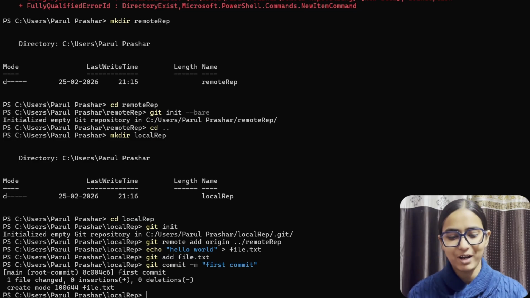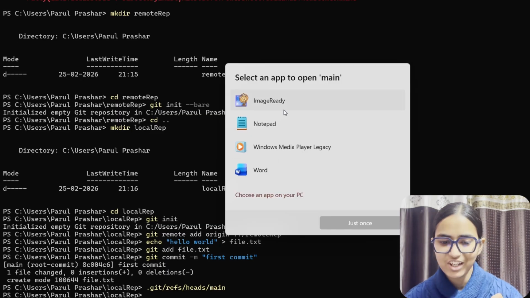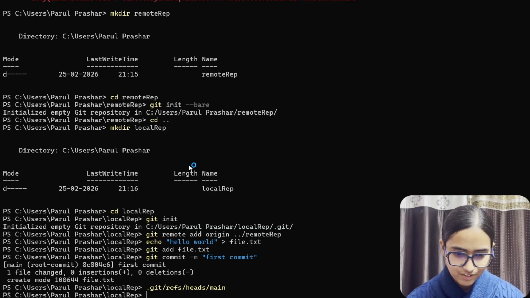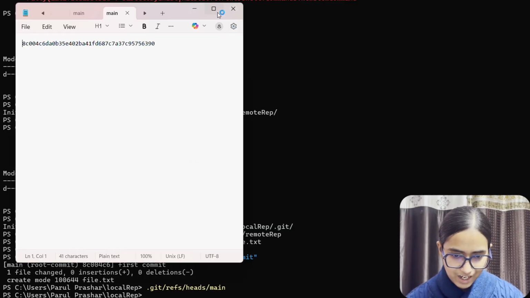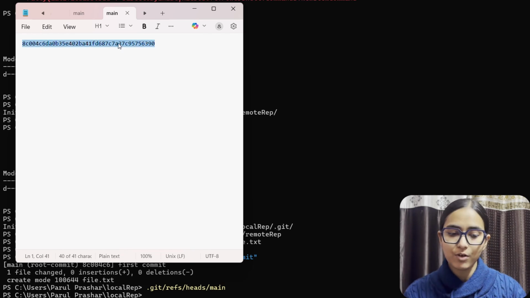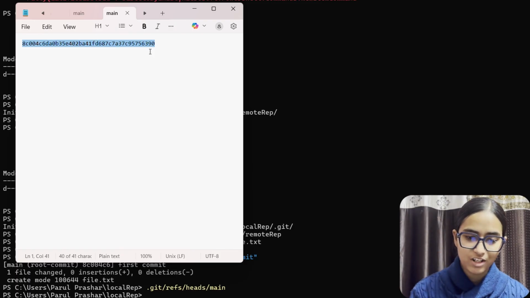Now the next command that I'm going to run on my system will just blow your mind. Watch it carefully. .git/refs/heads/main. So watch carefully now. Open Notepad and you will see this. We have a file created with the name main, and we have this. If you're someone who's watched the last video, you will know that this is a hash, and git uses the SHA-1 method of hashing. So we've got this hash.